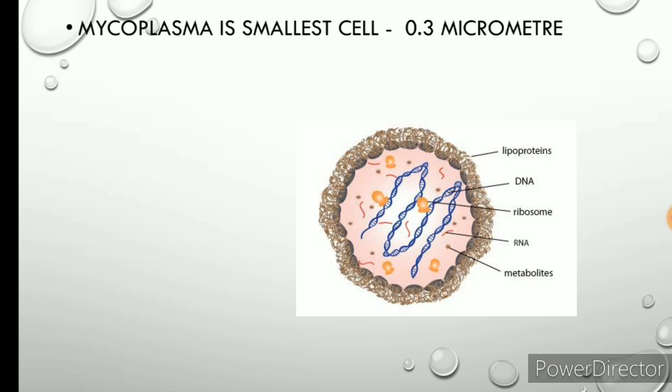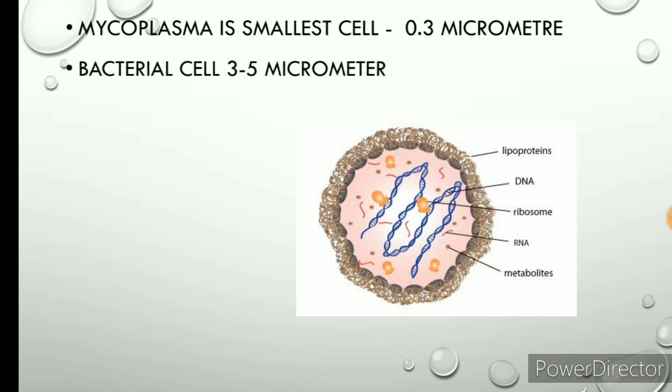You know, viruses are not made up of cells. Bacteria, all living organisms, different animals, different insects, different types of plants present on the earth are all made up of cells. But the mycoplasma cell is the smallest cell, with a size of 0.3 micrometer.